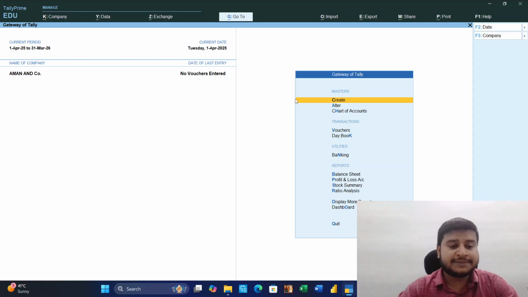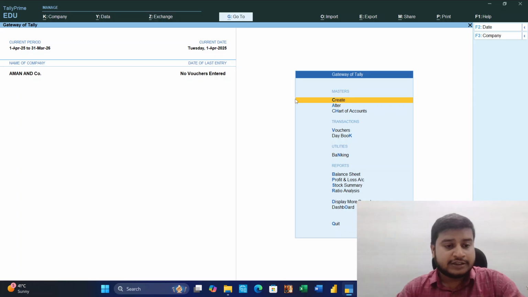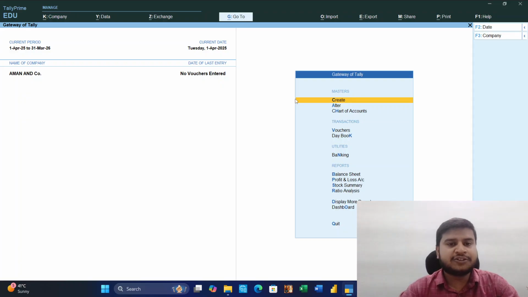Tally has changed the lives of many students, entrepreneurs, and chartered accountants as it simplifies all the complex business calculations and records in invoices. The latest version is Tally Prime. Tally Prime can even generate automatic electronic invoices among other latest features. I will discuss some main features of Tally, types of Tally software, and some uses of Tally, very briefly. After that, as you can see on the screen, I will create a company first of all.